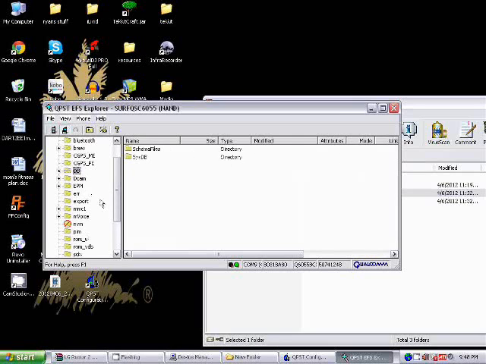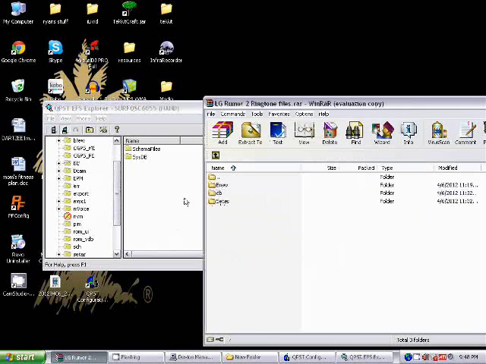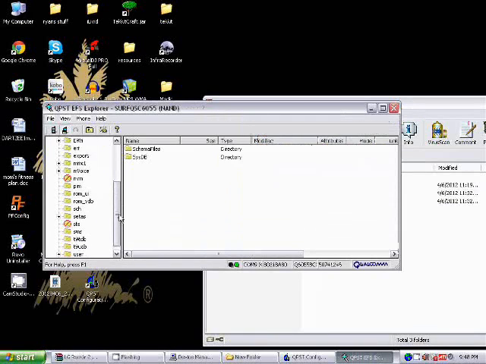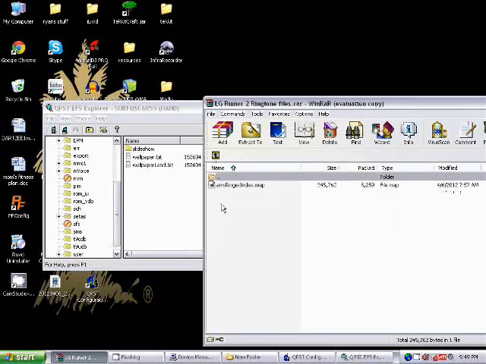Actually, you know what? I'm just gonna do the third one. They don't have to be in order, so we'll go to set as. This is slideshow and wallpaper. There's a ringer index.map. Drag and drop that.